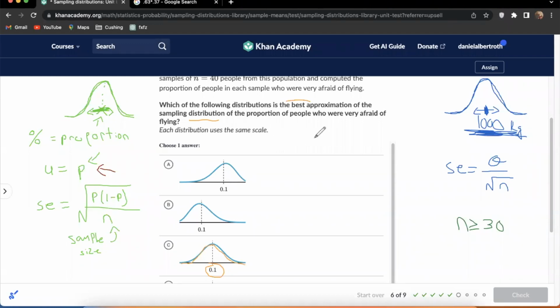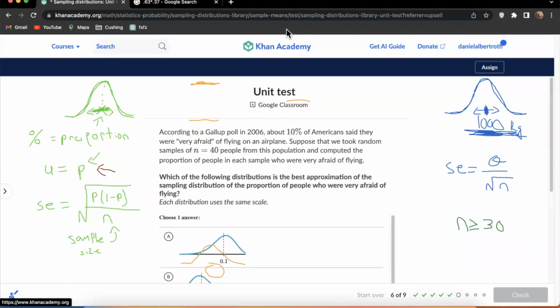That is true as long as the sample size is big enough. The 40 seems big enough because it is over 30. There is one other condition that is typically used, and it's 10 successes and 10 failures. So if we're asking people, are you very afraid of flying? We have to be able to expect at least 10 people to say yes and 10 people to say no in order to use this kind of normal sampling distribution.